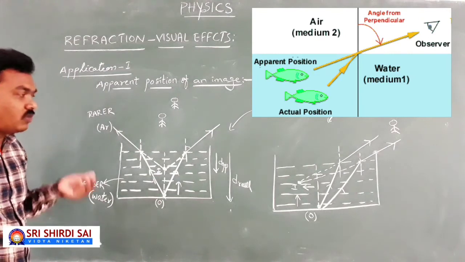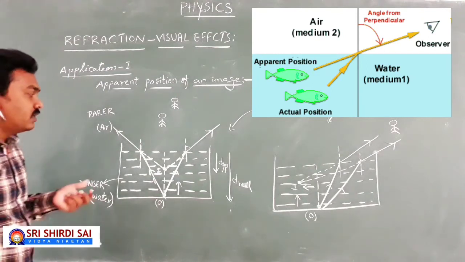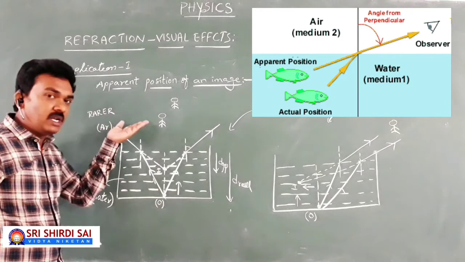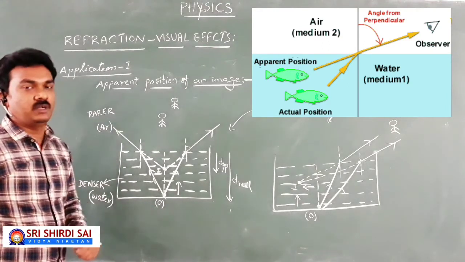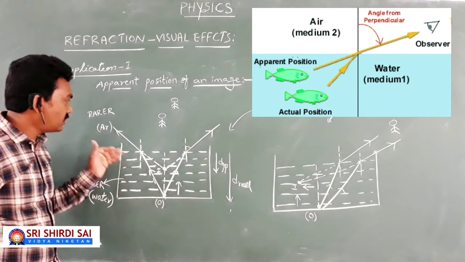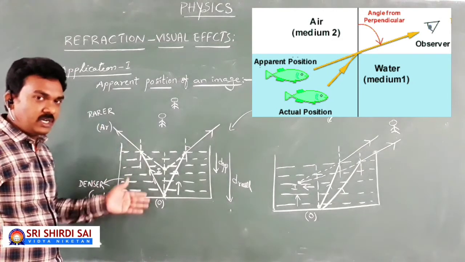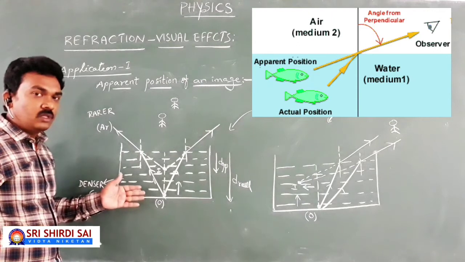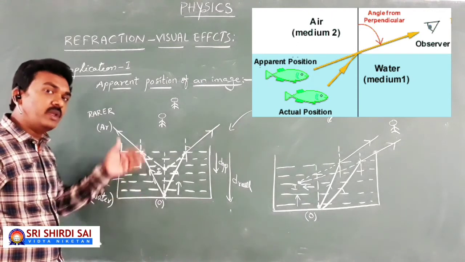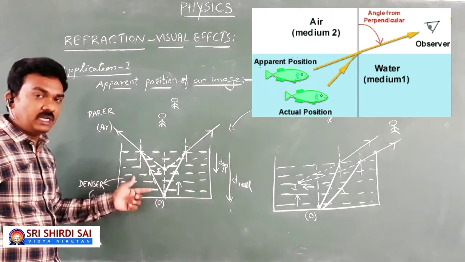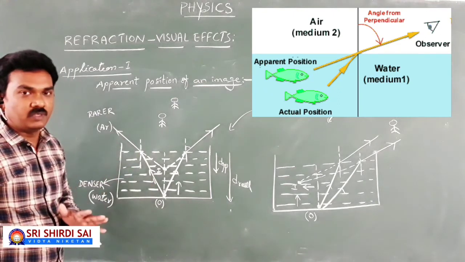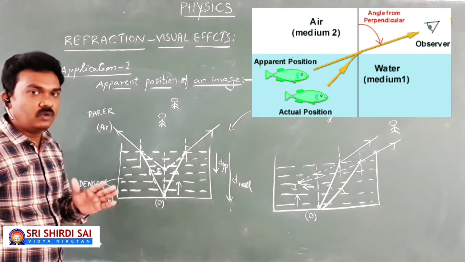Now we discuss one more application where the object is in rarer medium and observer is in denser medium. This is the case where, earlier, the observer was in rarer medium and the object in denser medium. Now the object is in rarer medium and observer in denser medium, then what will be the visual phenomena due to refraction? We will see.